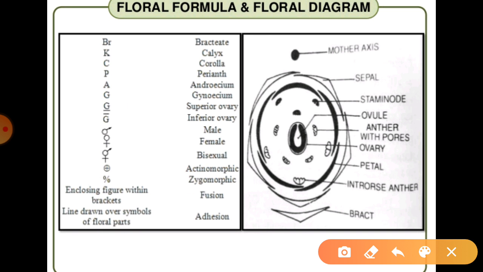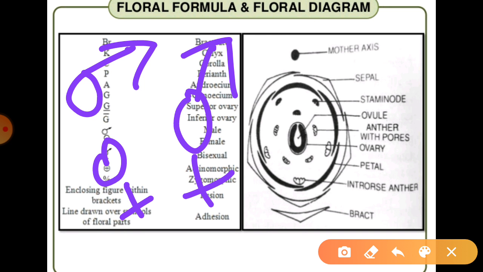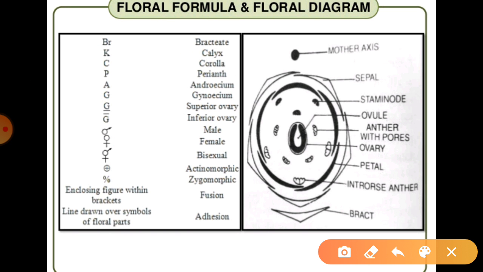Then there are the symbols for male and female. This is the male symbol, and this is the female symbol. If we write both together in such a structure, it means a bisexual flower, which is known as the hermaphrodite type of flower, right? So we can understand that this structure shows the hermaphrodite flower. After that we can say the flower may be actinomorphic or zygomorphic.